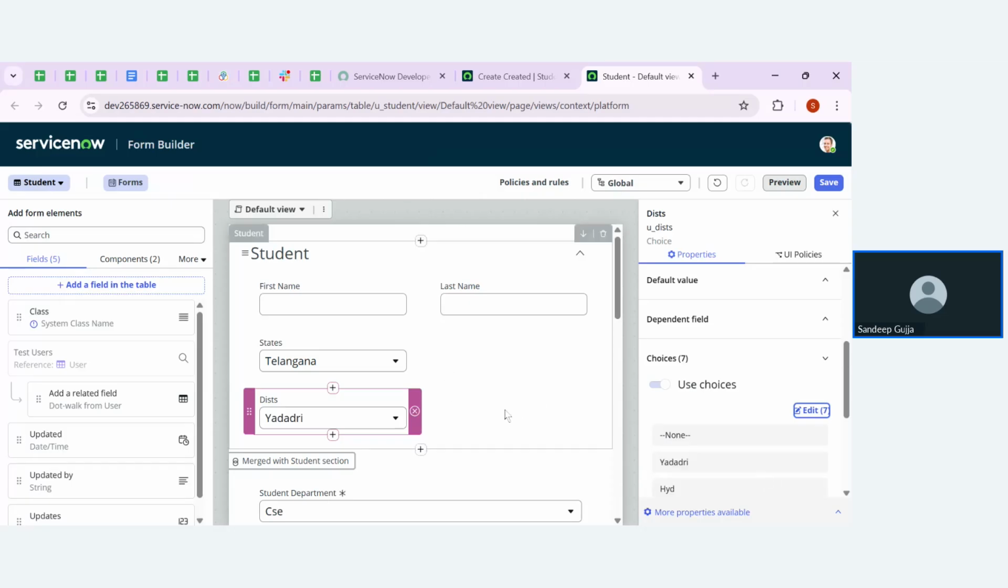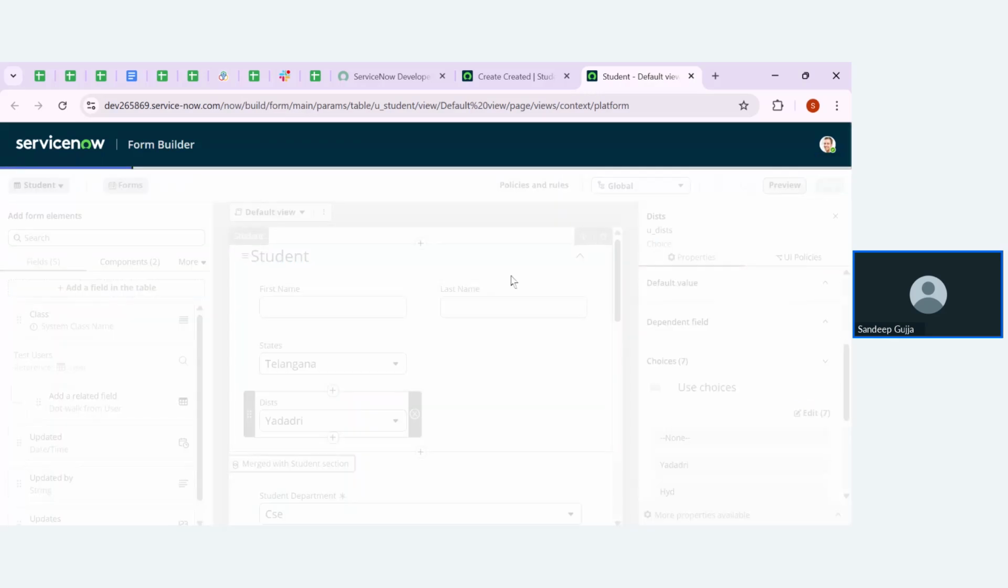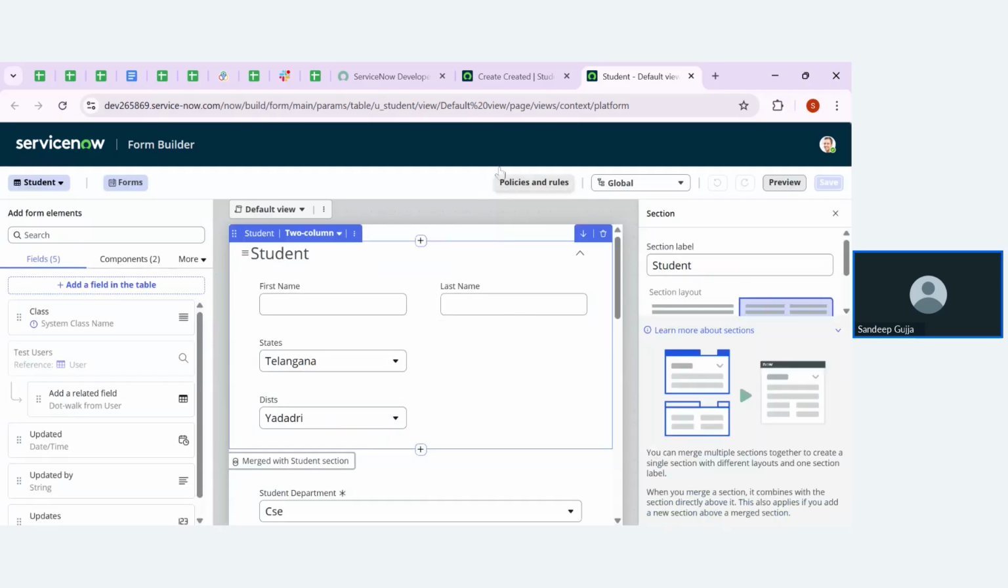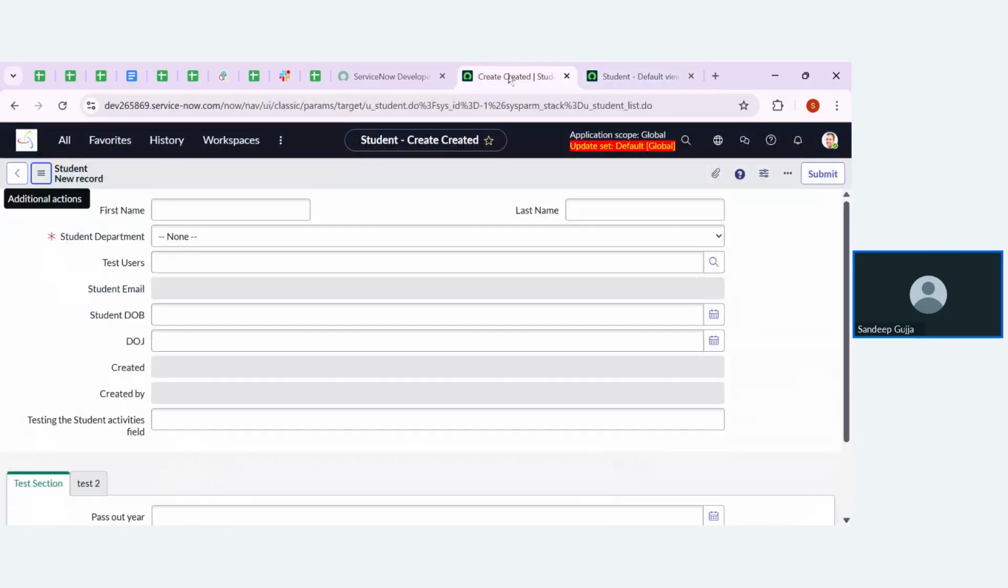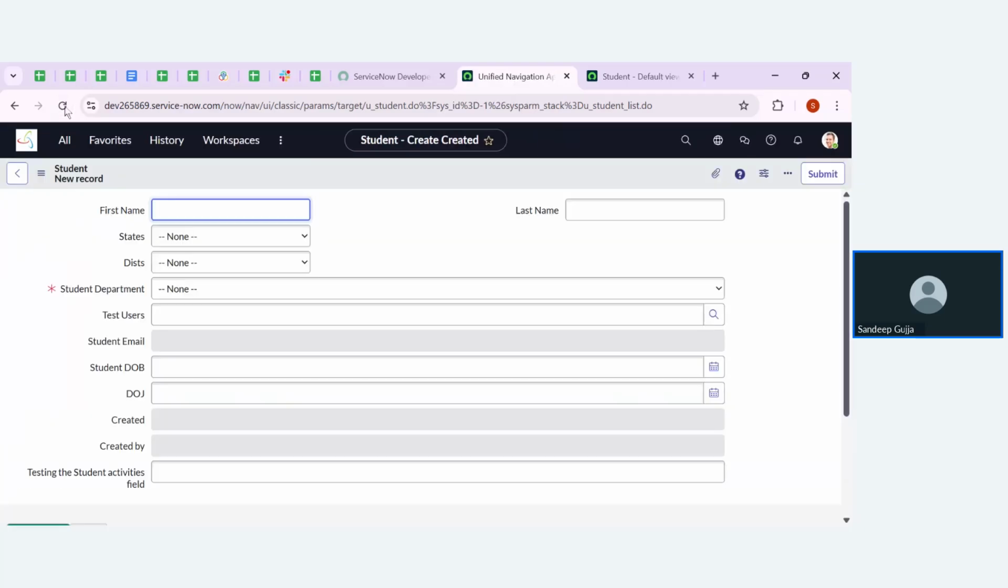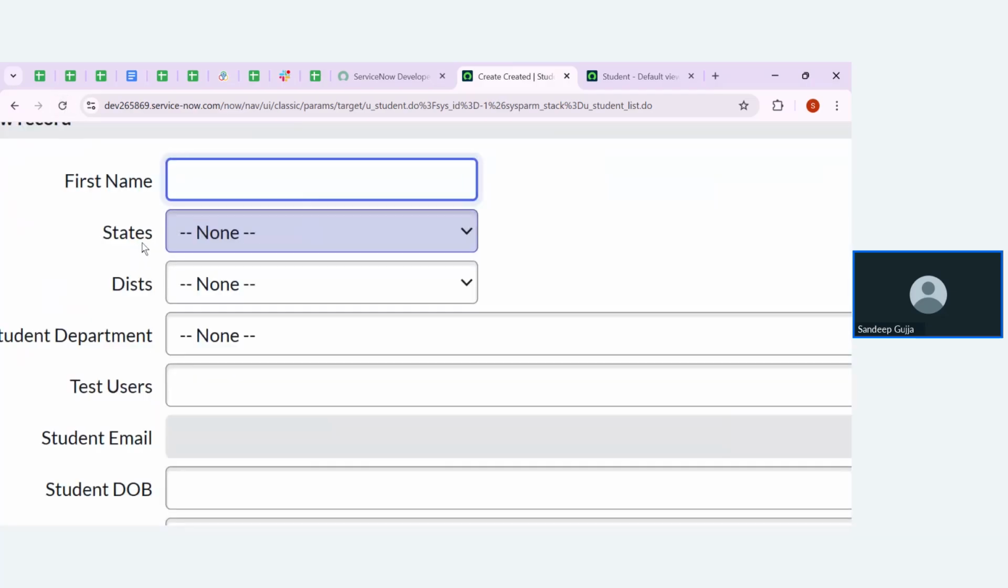So now let me create these two fields and let me save this to show that on the form first. Let me click on save. So now if I open the form, guys, let me refresh the page to see the changes that I have made using form builder. So now you can see I have two fields that are state and districts. If I pick any state, it is not displaying the districts under that particular state.